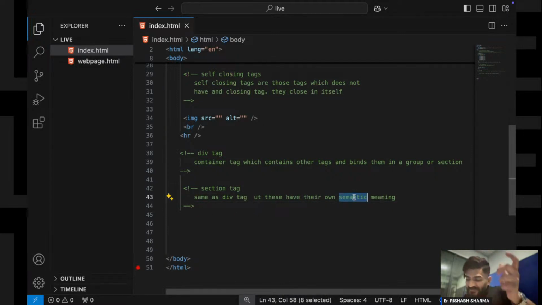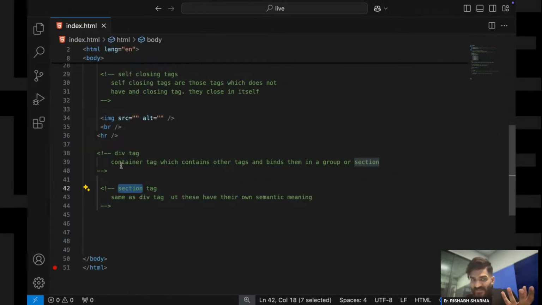Now what is the difference then? I said that the div tag and section tag are the same kind of thing, and their functionality is basically the same. They just divide the website into different sections. But how are they different? The div tag is always just div.